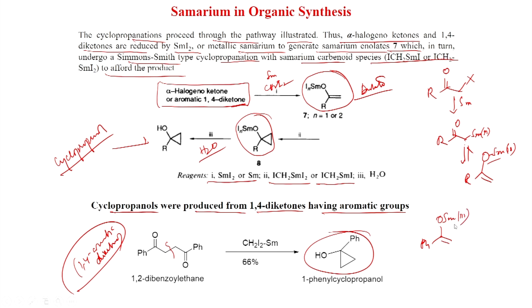And after that enolate formation with CH2I2 samarium, you get the cyclopropanation, and you are getting this 1-phenyl cyclopropanol in 66% yield. So, this is very important, either alpha halogenoketone or aromatic 1,4-diketone can give this kind of product.